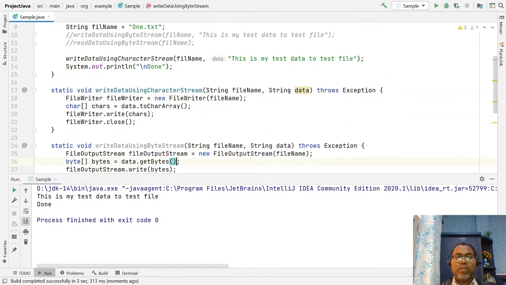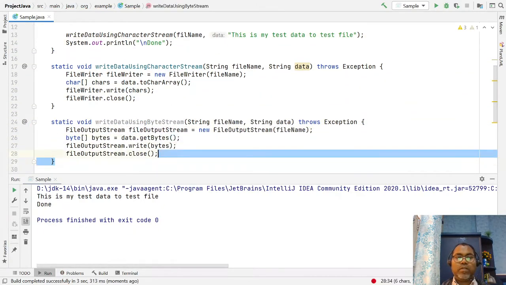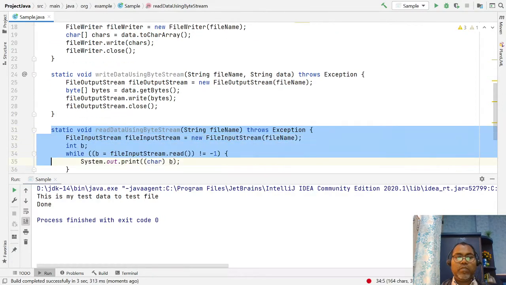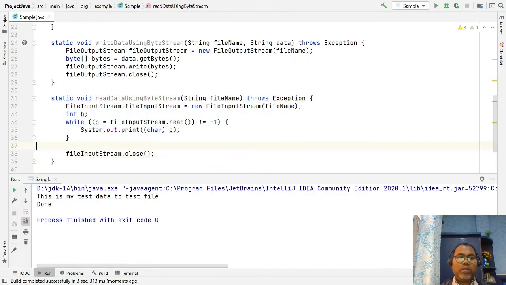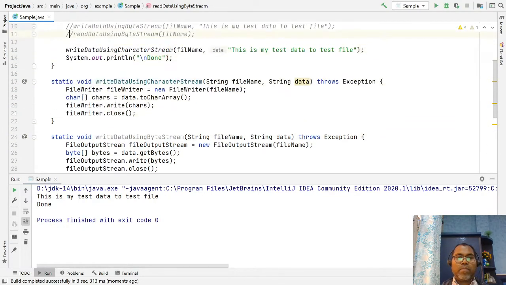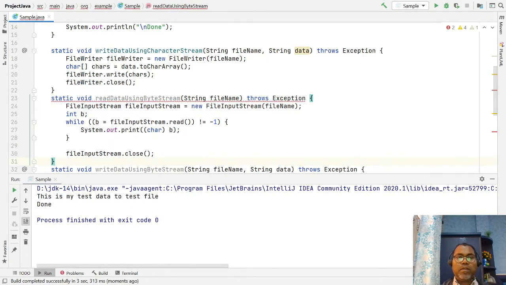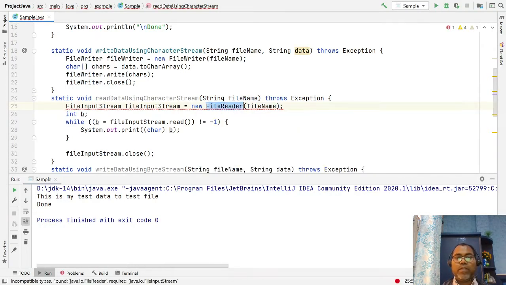Here, similarly, we also have to read data. Okay, this is the write. Simply, we have to read data not using the byte stream, but using the character streams. So we are going to use the file reader.